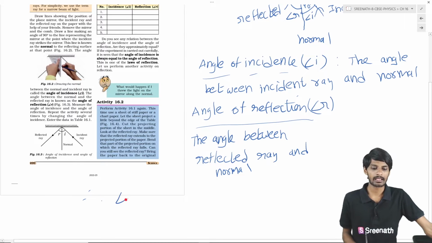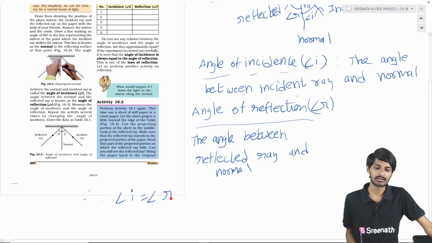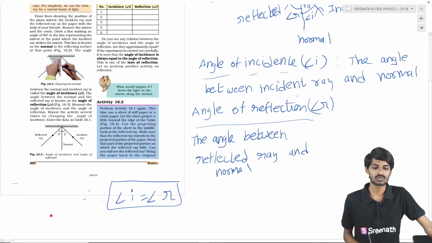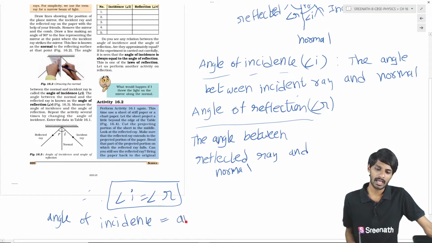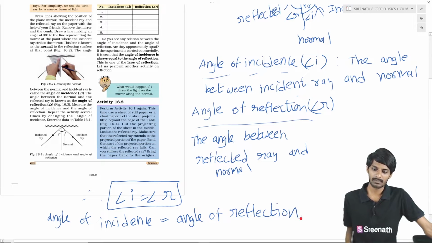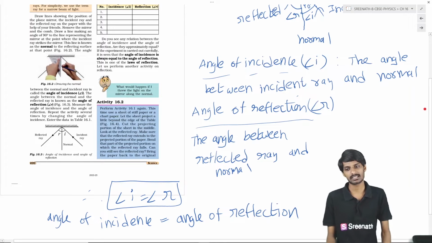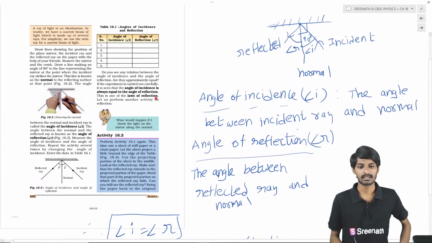So finally, what is our conclusion from this activity, students? In every case, the angle of incidence is equal to the angle of reflection. So this is the thing you will observe, students. The angle of incidence is equal to the angle of reflection.